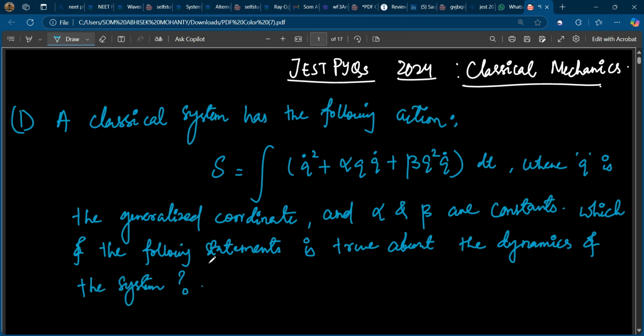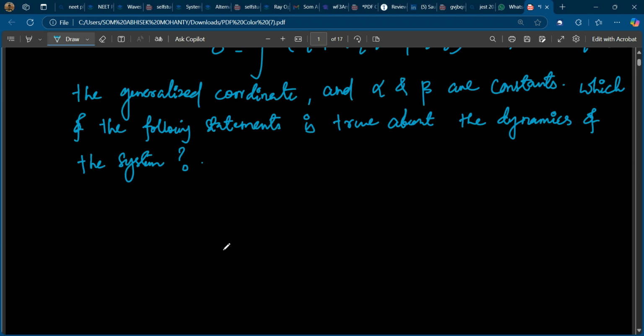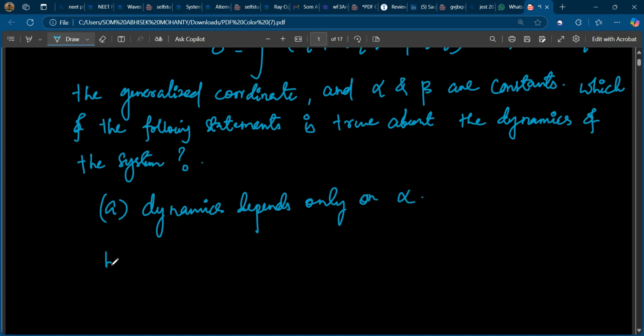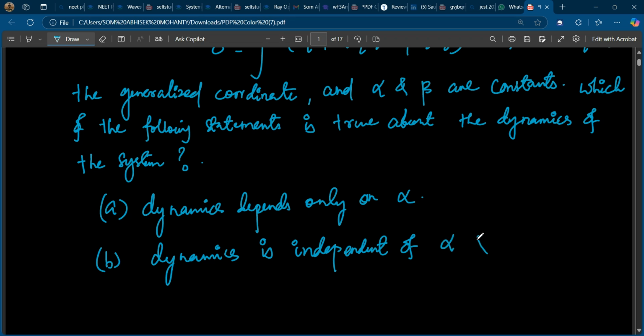So this is the action. Classical system has the following action. Which of the following is true? Option A, dynamics depends only on alpha. Option B, dynamics is independent of alpha and beta.